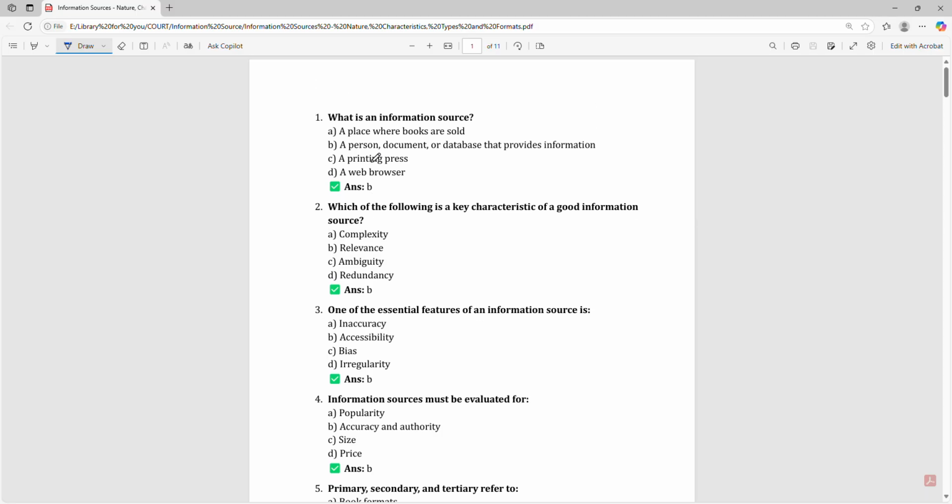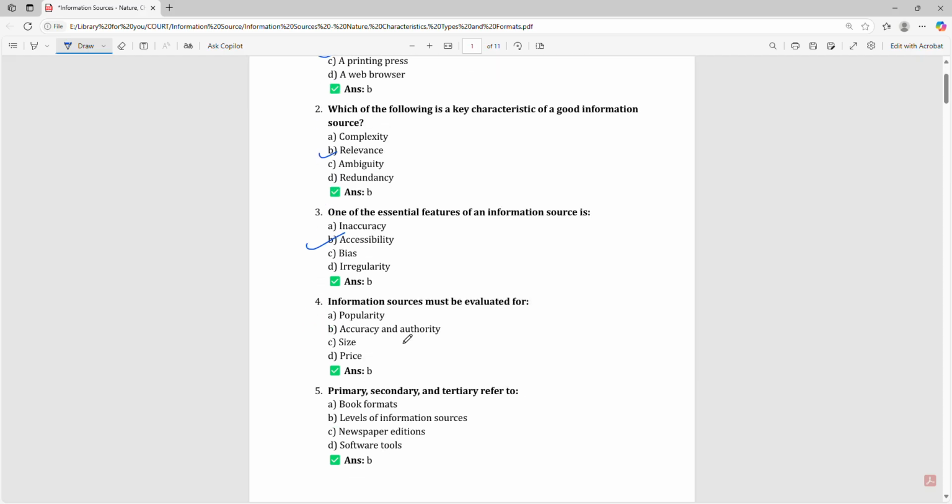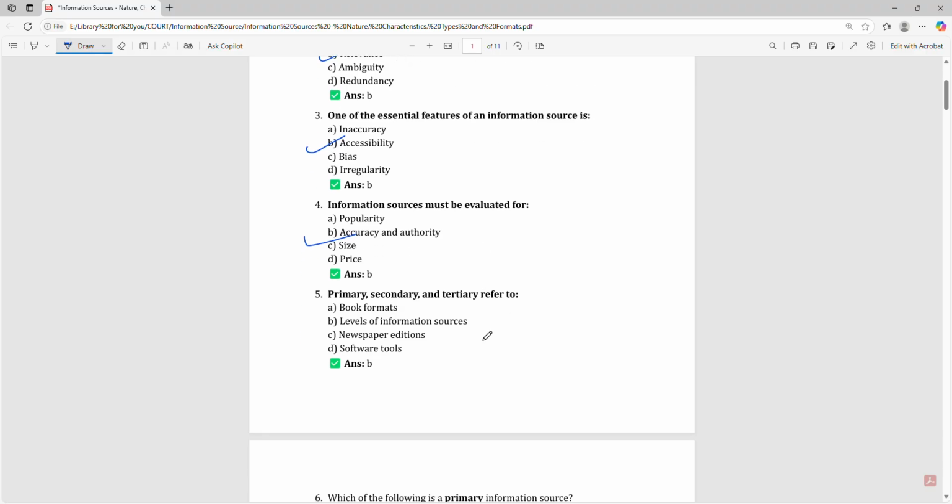What is an information source? A person, document or database that provides information. Which of the following is a key characteristic of a good information source? That is relevancy. One of the essential features of an information source is accessibility. Information source must be evaluated for the accuracy and authority. Primary, secondary and tertiary refer to levels of information sources.